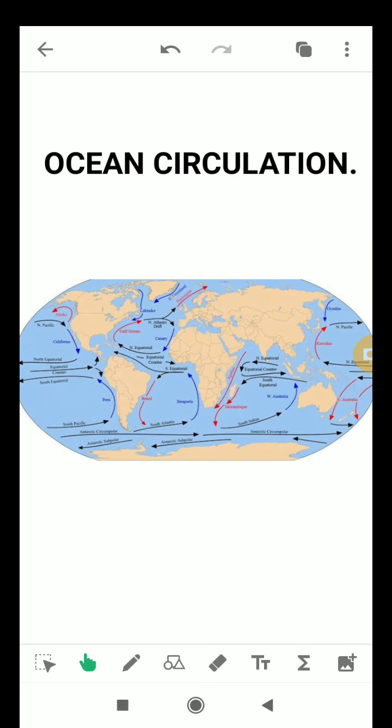So let's know about ocean circulation. Ocean circulation is a large scale movement of water in the ocean basins. Wind drives surface circulations, and the cooling and sinking of water in the polar regions drive deep circulations.